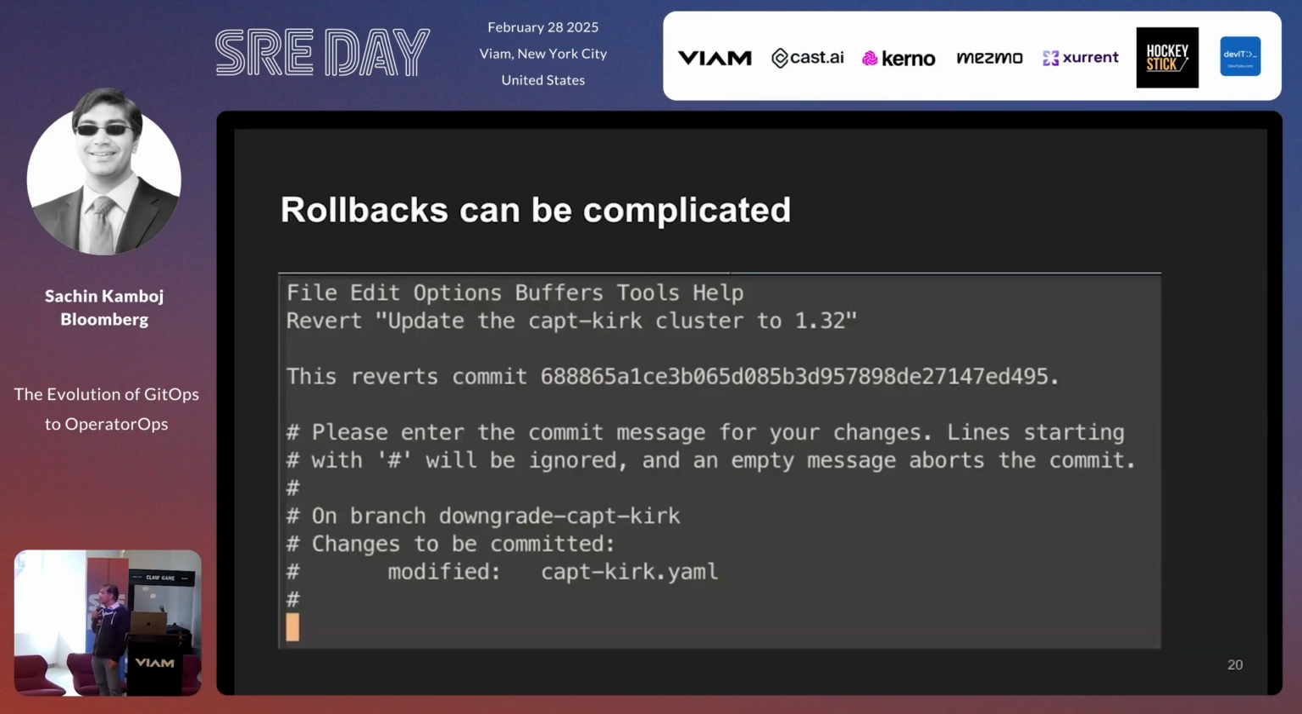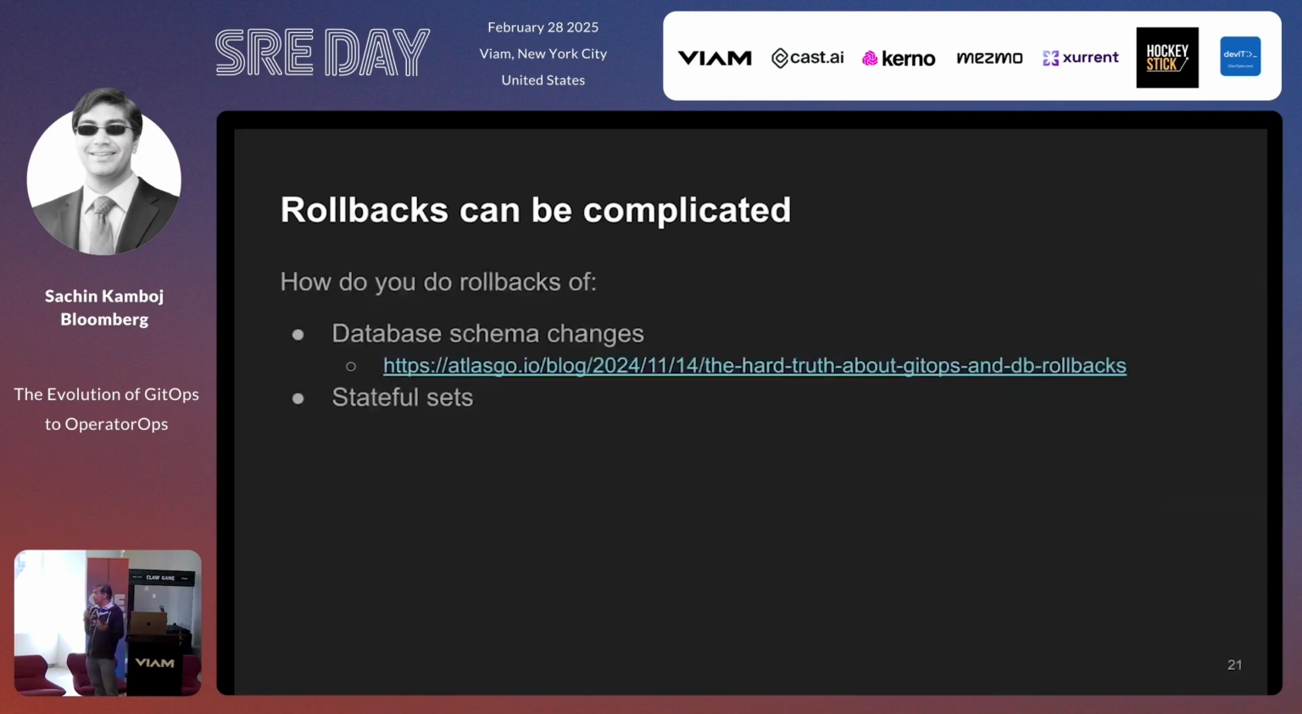So finally, rollbacks can be complicated. So in theory, I said you can just revert a commit. Perfect, should work. Except in this case, I'm reverting update Captain Kirk cluster to 132. I decided to update to 132, found an issue with the cluster. I want to downgrade, except that Kubernetes does not support downgrades. So I can't really do this revert. Another example of this, how do you do rollbacks of things like database schema changes and stateful sets?